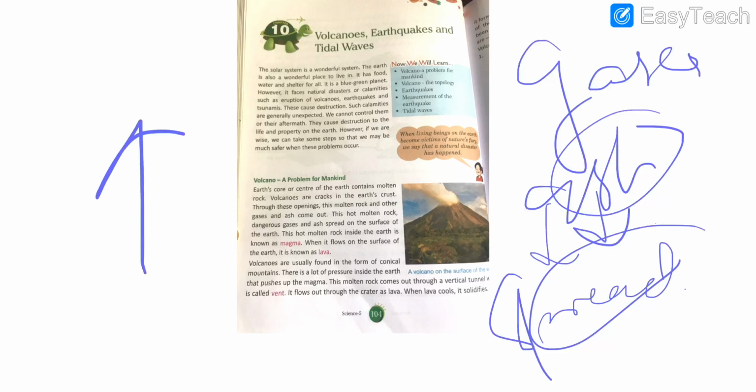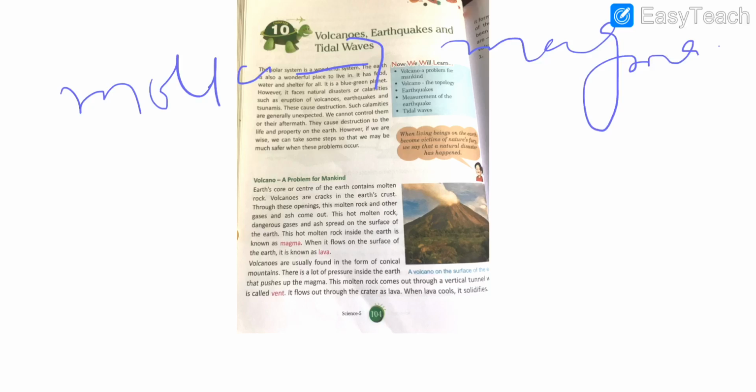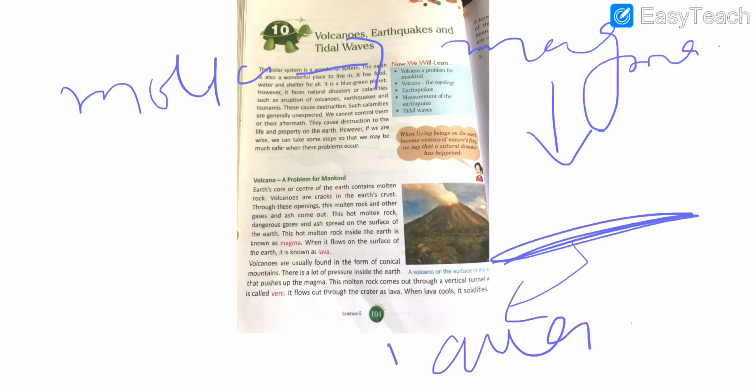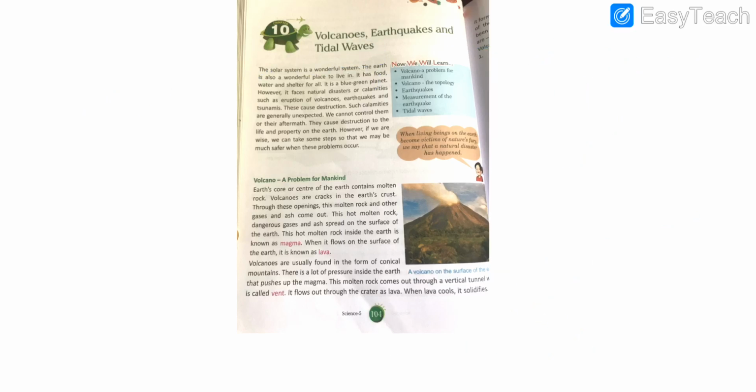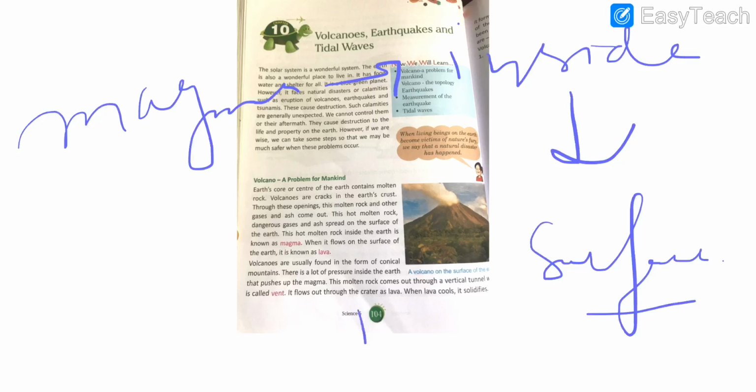Students, this molten material that is present inside the earth is called magma. But when this magma flows on the surface of the earth, it is then called lava. Magma and lava are one and the same thing, but magma is the molten material present inside the earth, and the moment it comes on the surface of the earth, it is called lava.